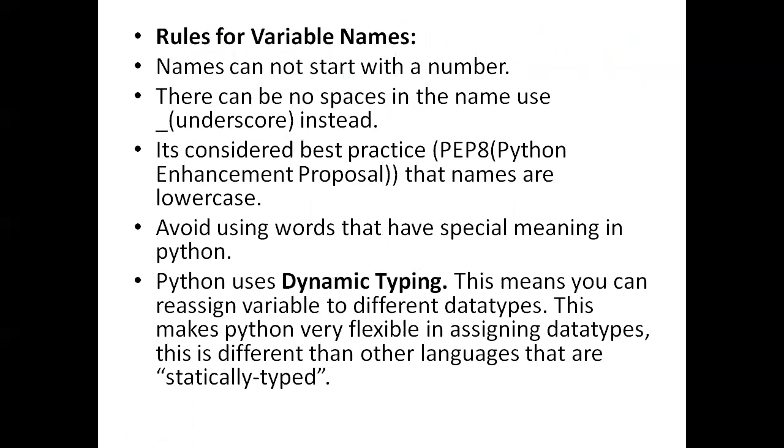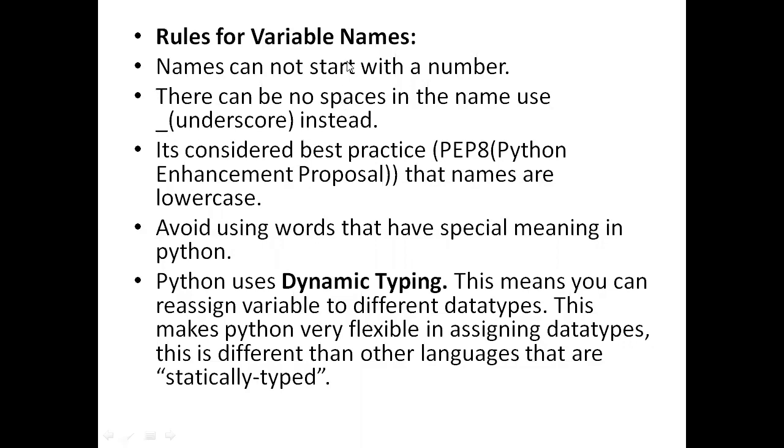And when you go for other types of languages, they are statically typed. Means if you want to work with either C or Java or some other languages, these all are statically typed. Statically typed means you need to mention the type of data, whether it is integer, or string, or float. Like that you need to mention. But in Python, you don't need to mention which type of information you are going to store. At the time of storing itself, it will assign the type to that particular variable.